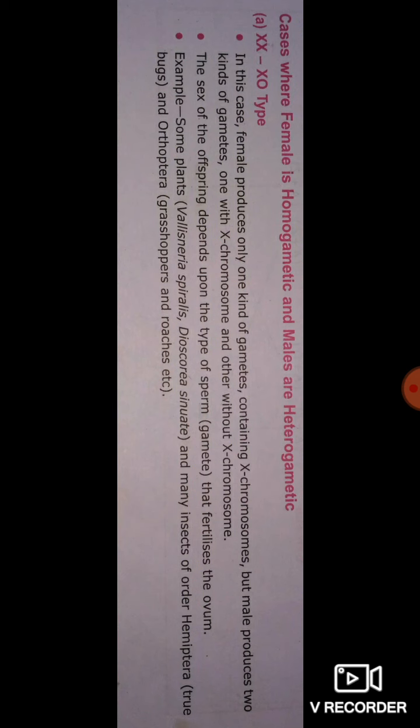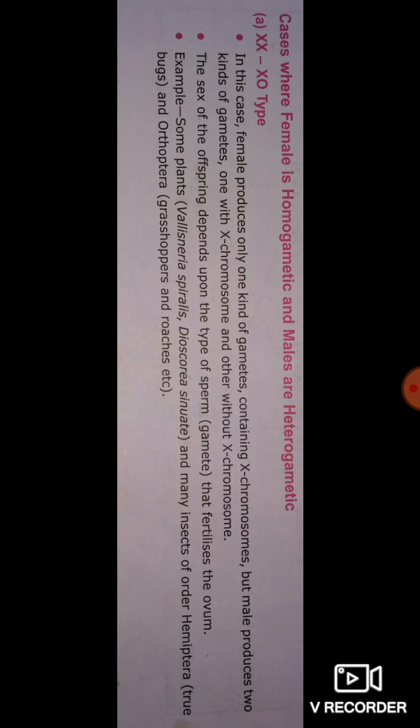Here the female is homogametic and the male is heterogametic. That means you see the XX and XO types. In this case, the female produces only one kind of gamete containing X chromosome, but the male produces two kinds of gametes, one with X chromosome and the other without X chromosome. The sex of the offspring depends upon the type of sperm that fertilizes the ovum.